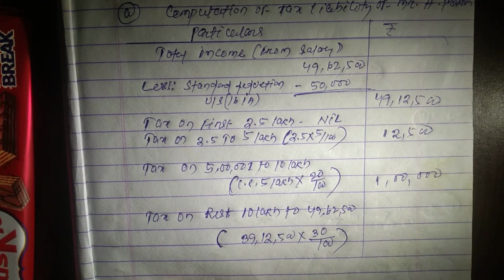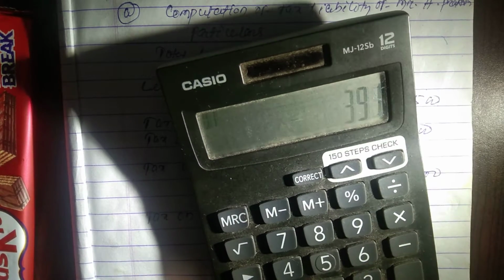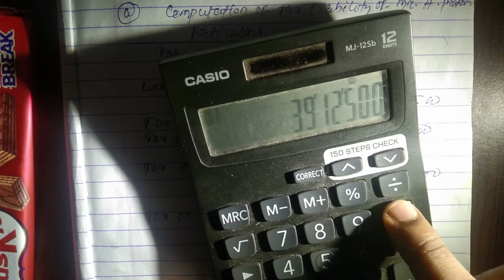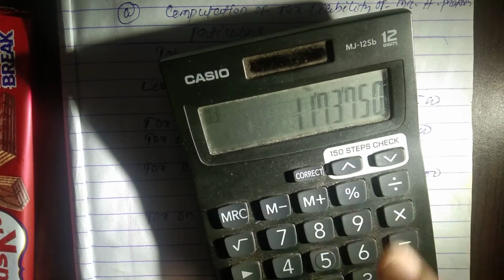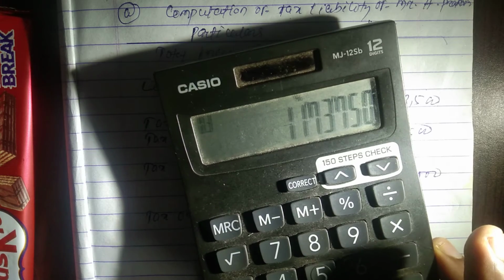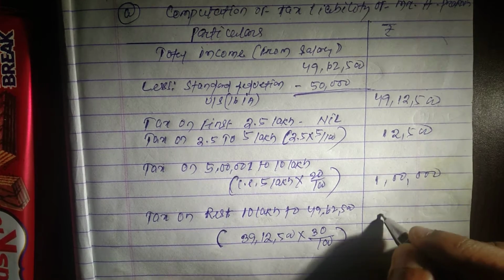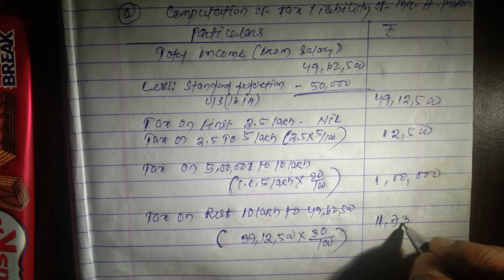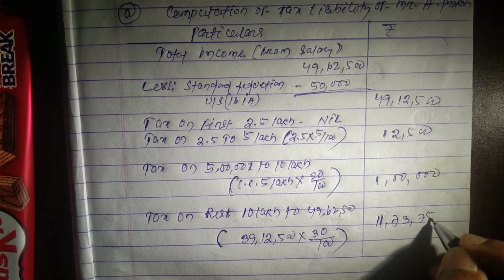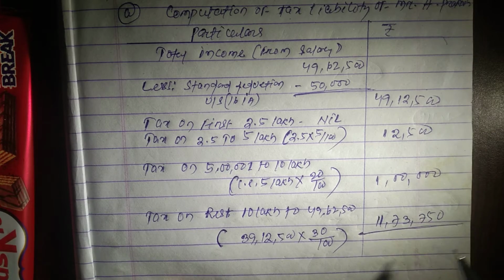Now we have to calculate 39,12,500 into 30%, that is 11 lakh 73,750.